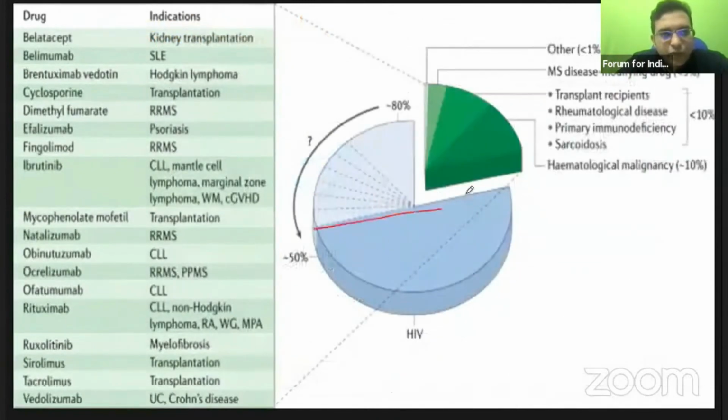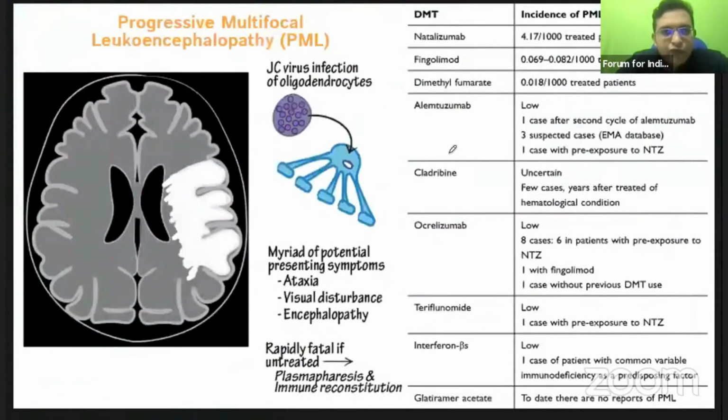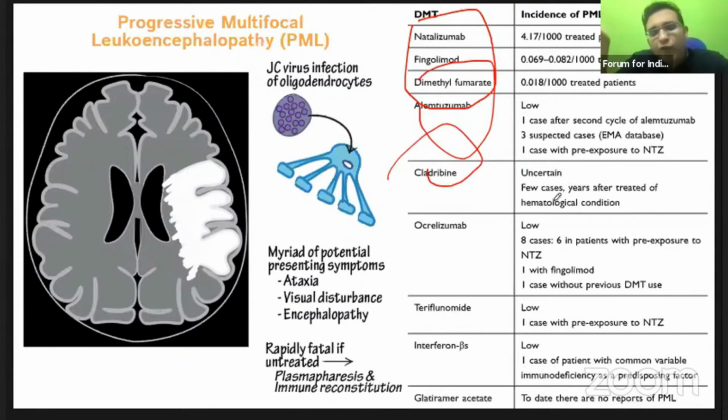As you see here, the most common cause is actually HIV infection and other immunosuppression. MS modifying drugs cause just less than 5% of PMLs worldwide, of which natalizumab is notorious, and other drugs are basically fingolimod, dimethyl fumarate, alemtuzumab, cladribine. Ocrelizumab doesn't cause PML, because ocrelizumab is usually given to patients who would have been treated with other drugs and changed to ocrelizumab. So this is actually called carryover PML.